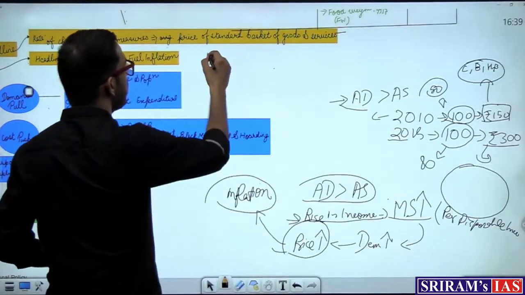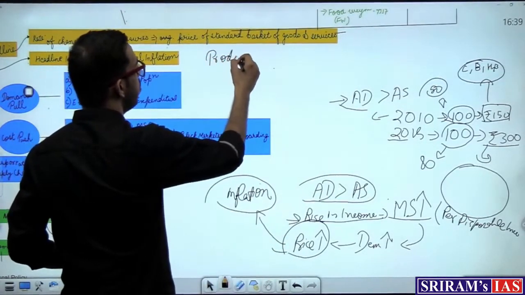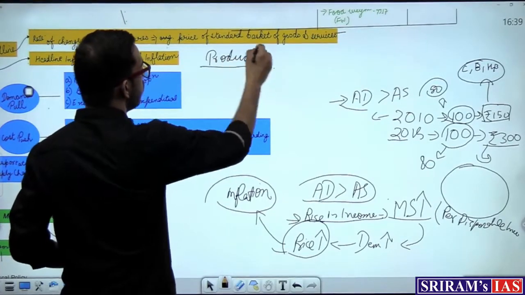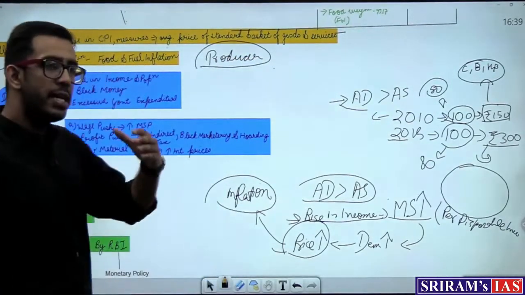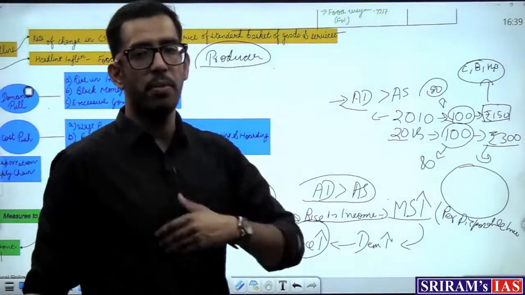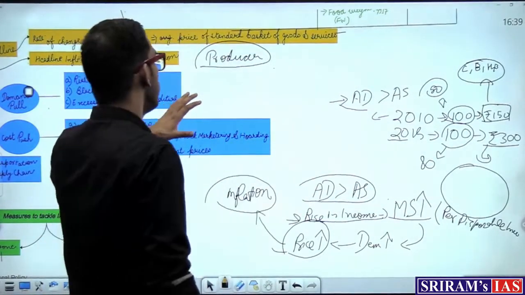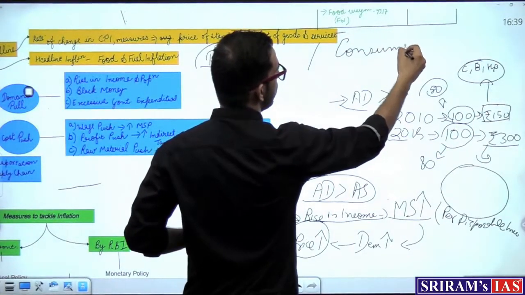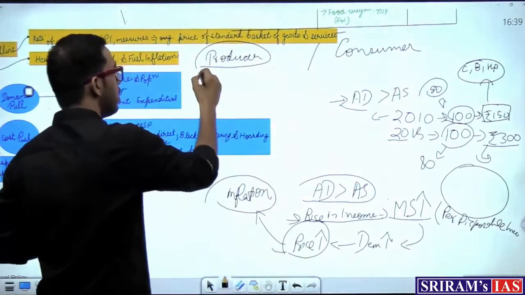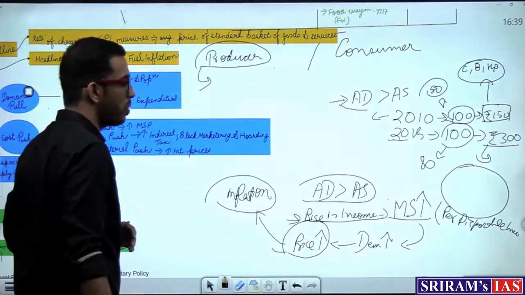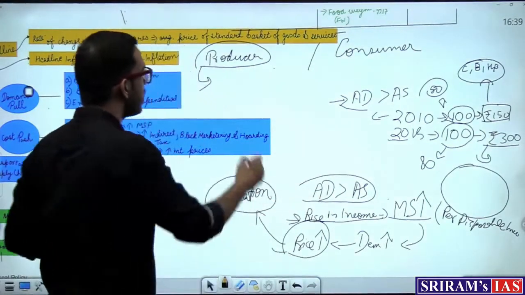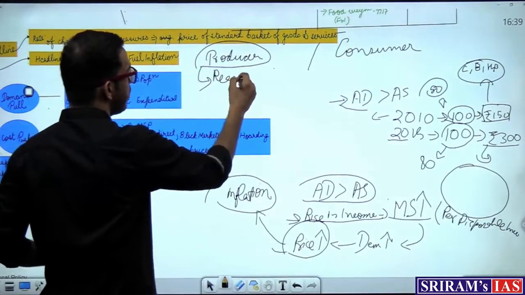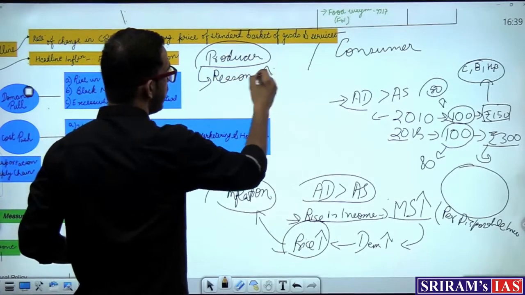Now understand from the producer's point of view, who is producing that mobile phone. When there is more and more demand for the mobile phone, what will the producer do? We are the consumer, and we are talking about inflation from the consumer's point of view. But when I'm talking about inflation from the producer's point of view, what will he do when he increases the price? What is the reason for the increase in price? First of all, we have to understand that reason.